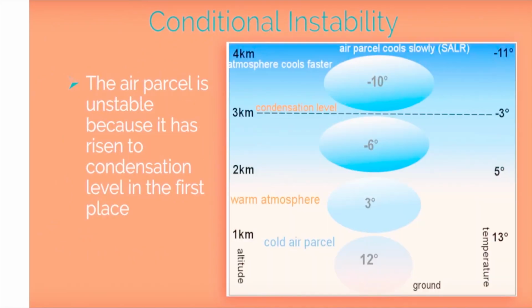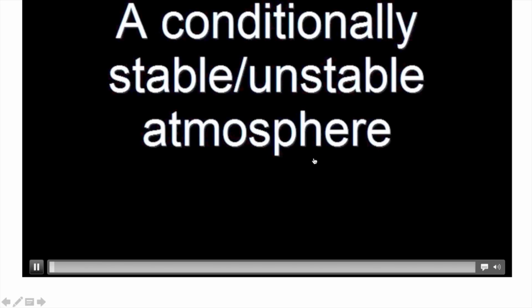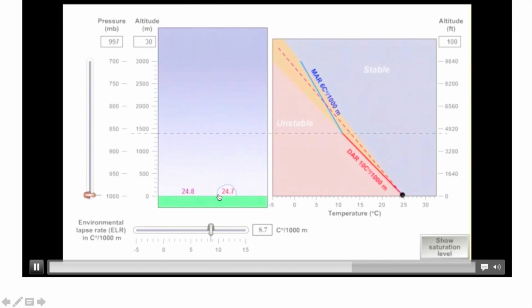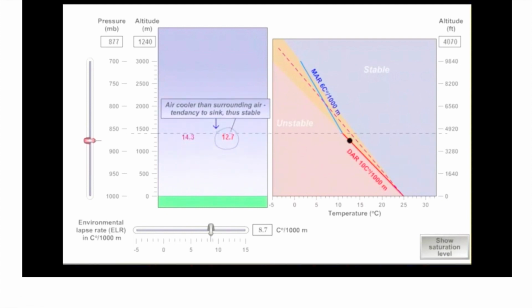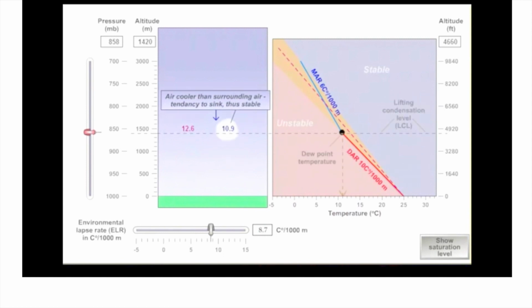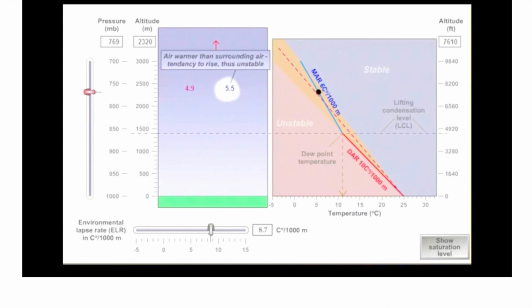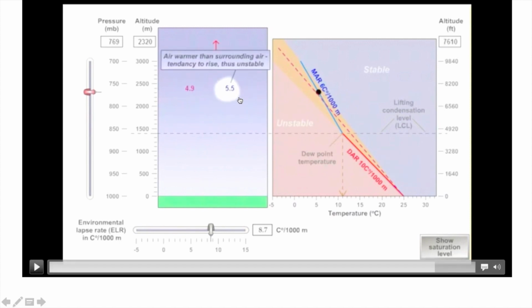See, again, think of it. It's very easy. See, initially both the temperatures are the same. As you move up, the temperature of the surrounding is more than the parcel. So the parcel is cooler. So it will move down. It will sink till the level of condensation. After the level of condensation, see, after some point of time, see, now it is warmer.